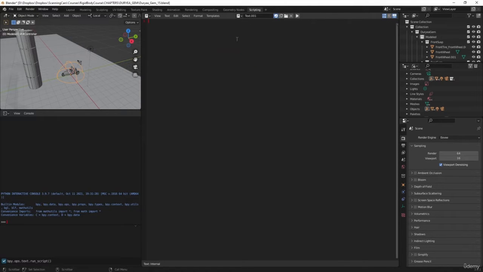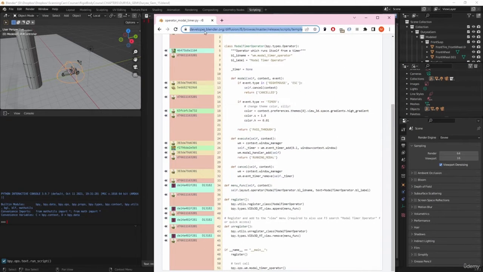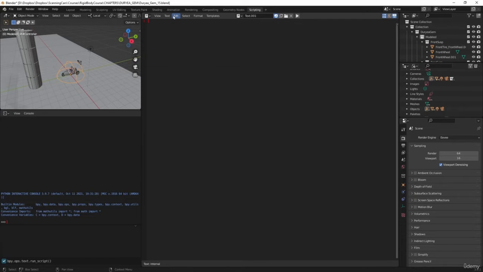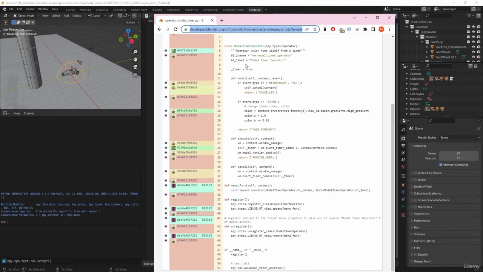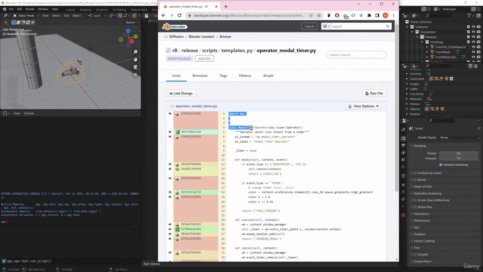I'm going to make a new file here, and we're going to use this code from this website. So let me put this at the top. This is a Blender developer website, and this code is a sample modal operator, modal timer.